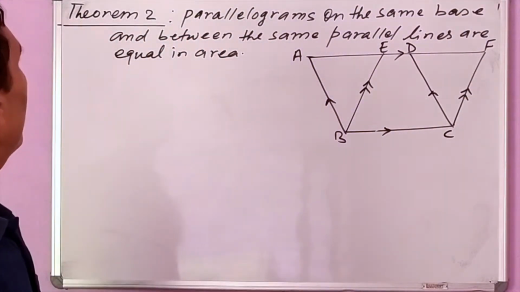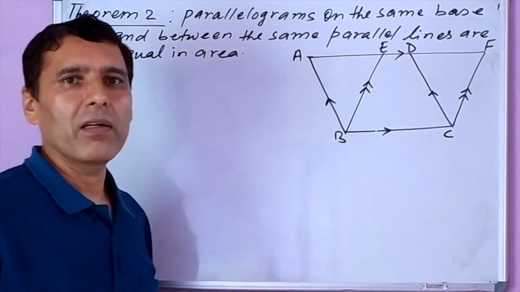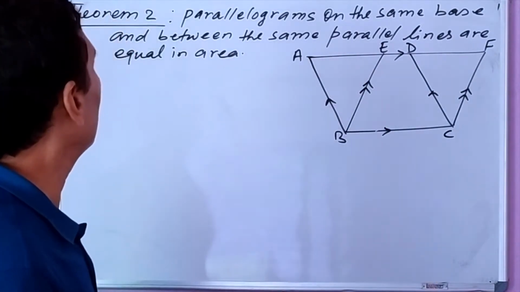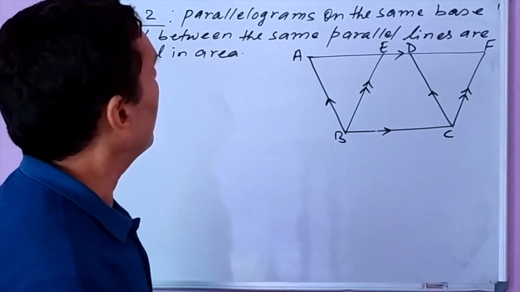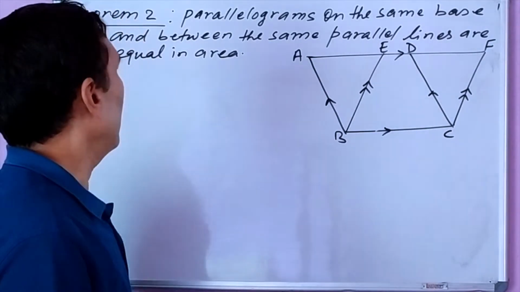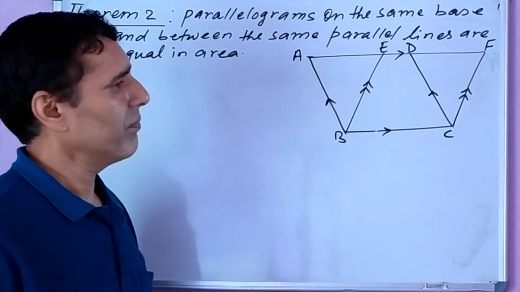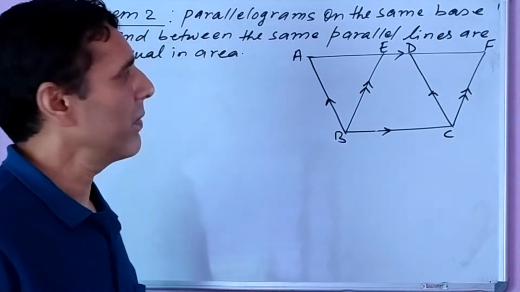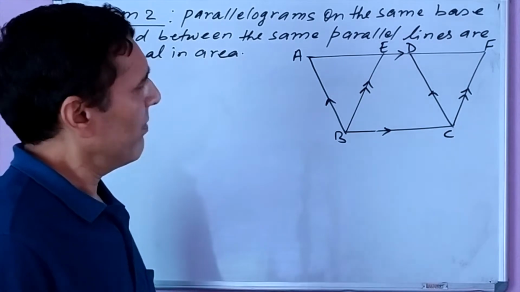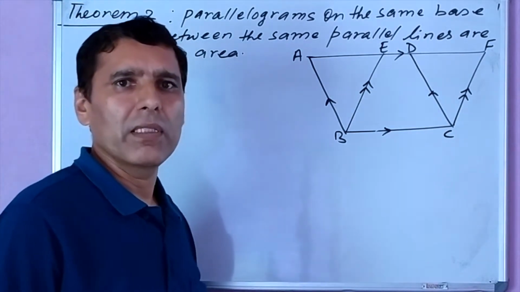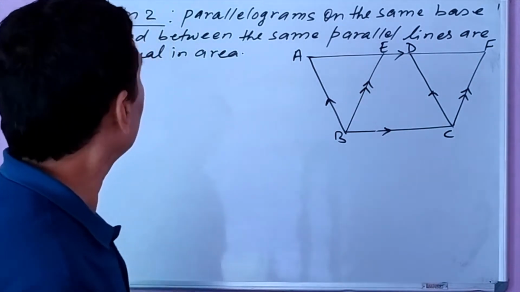Today we have the second theorem on area of triangles and quadrilaterals. Theorem 2: Parallelograms on the same base and between the same parallel lines are equal in area. It is a very important theorem for theoretical proof. After every one or two years, this question is repeating.